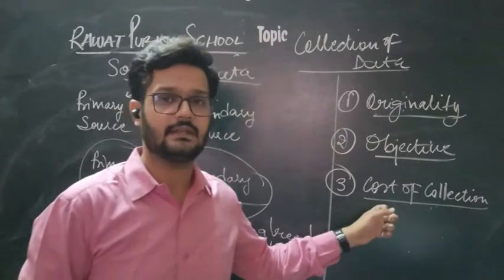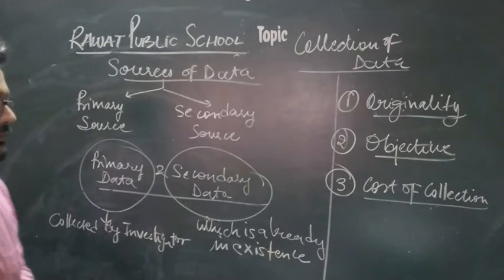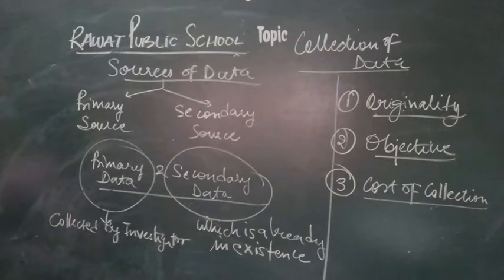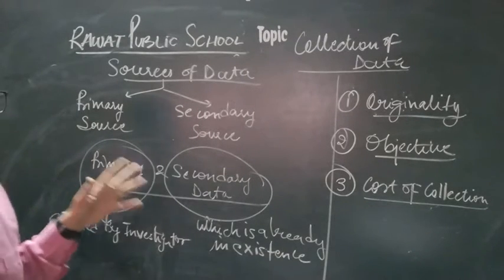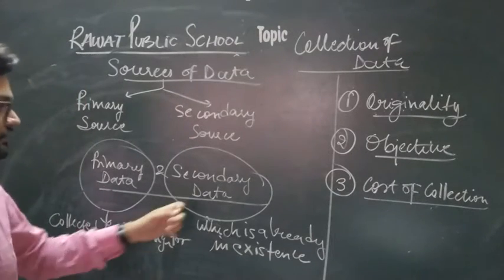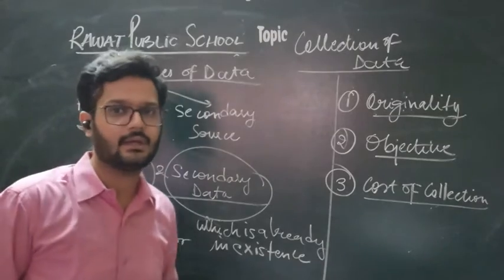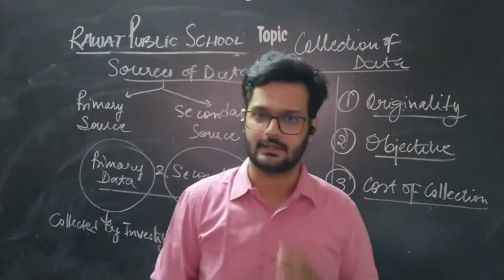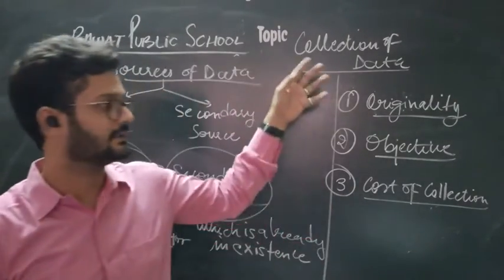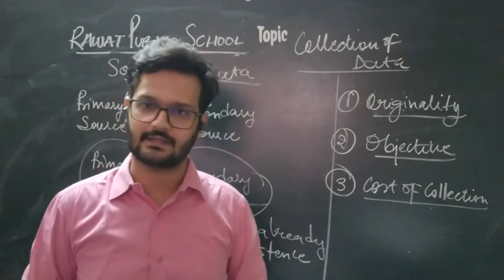So the cost of collection would always be more for primary data. Collecting primary data is always expensive, and using secondary data is comparatively cheaper. So these were the differences between primary data and secondary data.